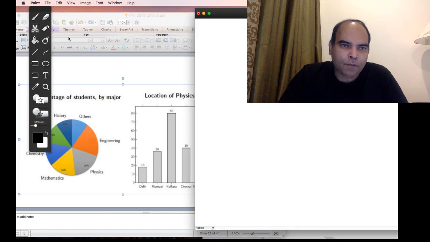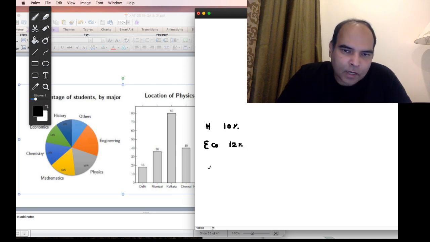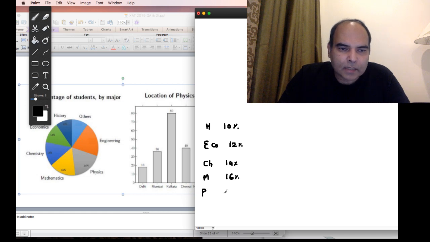So if I just put that information on my right, history has 10%, economics has 12%, because that pie chart is not looking very clear, so I'll just put that for your benefit. Chemistry has 14% of the students. Mathematics has 16% students. Physics has 18% students. Others, the data is missing in the pie chart. It's supposed to be 10%, and engineering is supposed to be 20%.